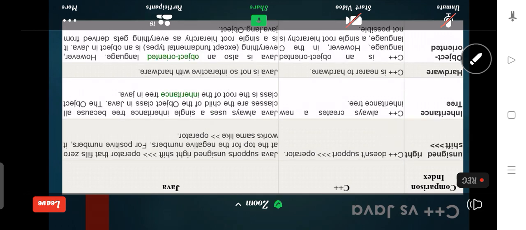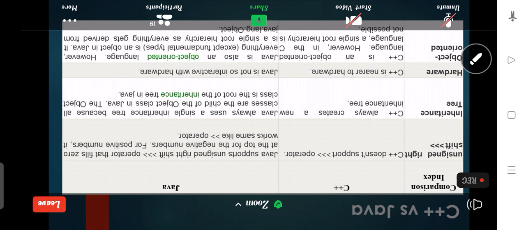Another feature: C++ does not support the unsigned right shift operator. But in Java, the unsigned right shift operator fills zeros at the top for negative numbers. For positive numbers it works the same as the normal right shift operator.